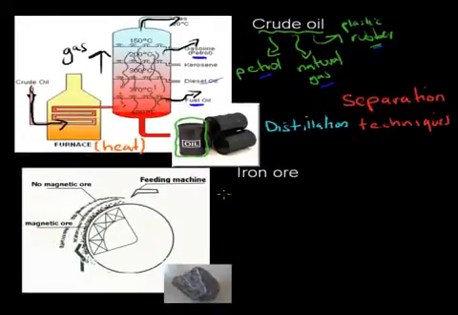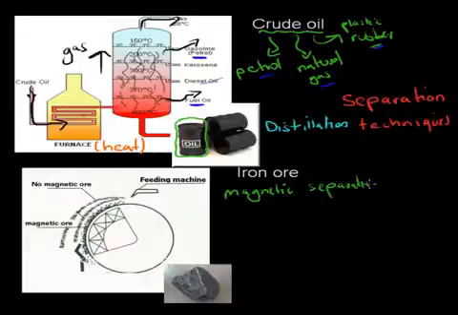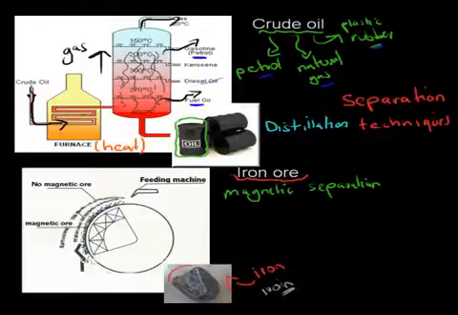Also, we can use something called magnetic separation to be able to, for example, produce iron. Now an iron ore, so I've written iron ore here, is basically a rock that has bits of iron, but bits of other things we don't need. So this would be iron ore, and a bit of it is iron, and a bit of it is just different types of other things which we don't want, so mostly rock. So what we do is first we crush this iron ore up into very small pieces, and then we bring it down. So this is almost like a conveyor belt.